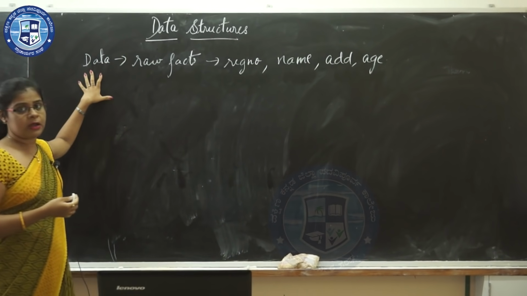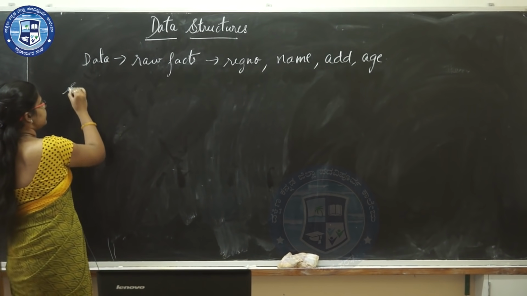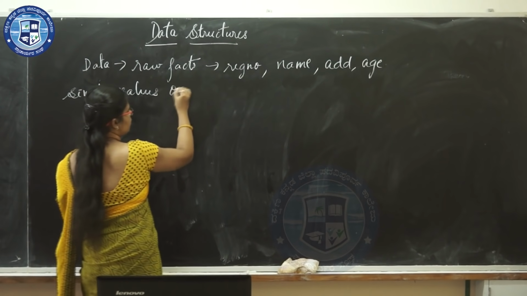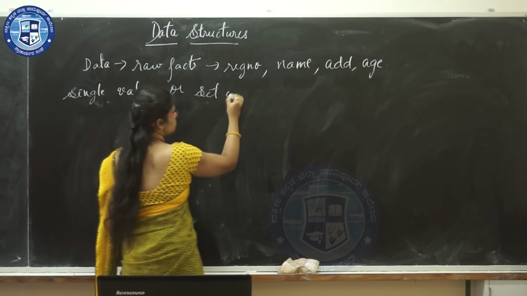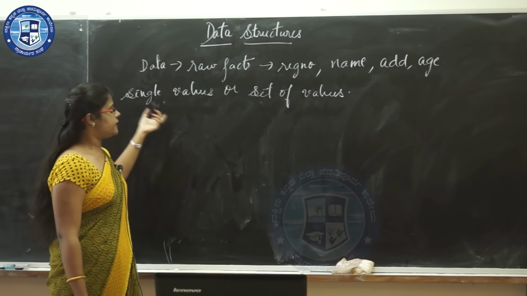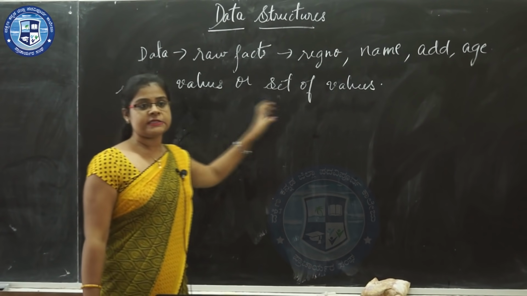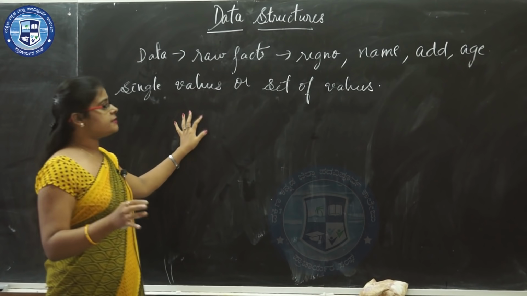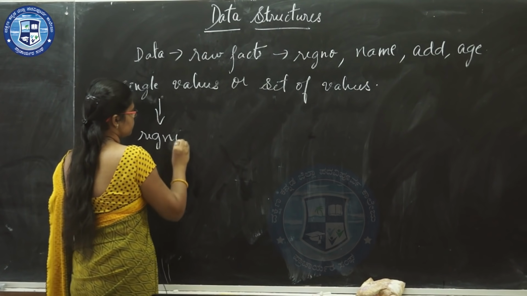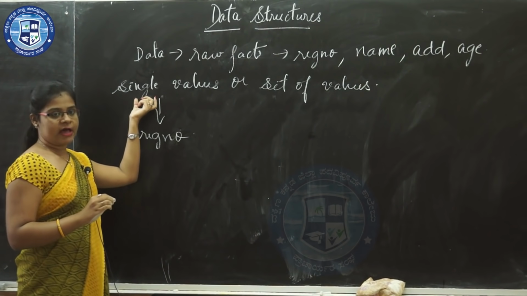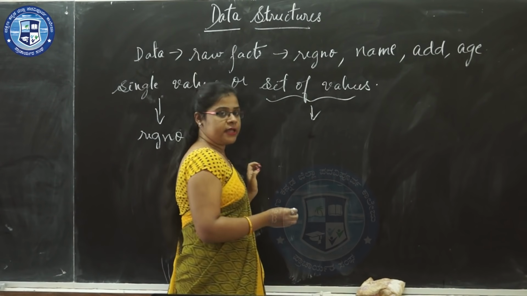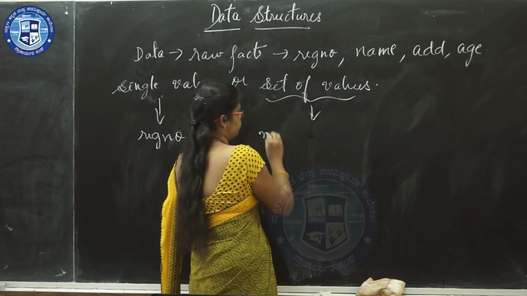Now this data can contain single values or a set of values. What is a single value and a set of values? If I take the example of the register number, it is considered as a single value, whereas for a set of values we can take the example of the name of the student.